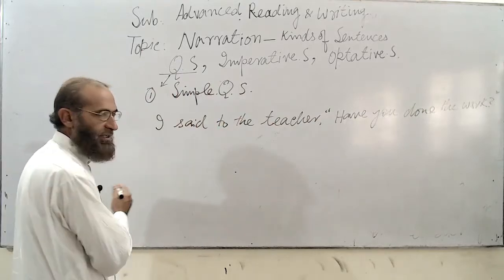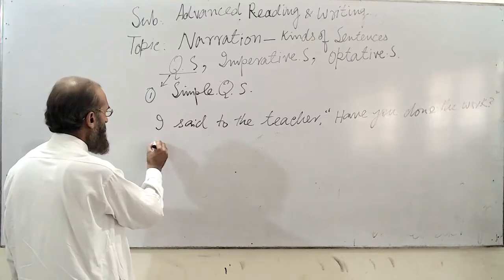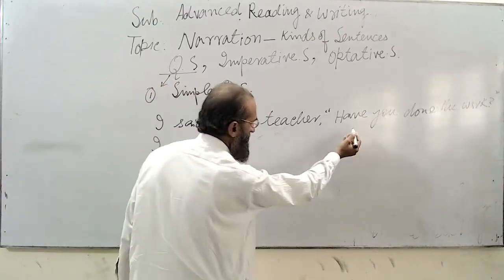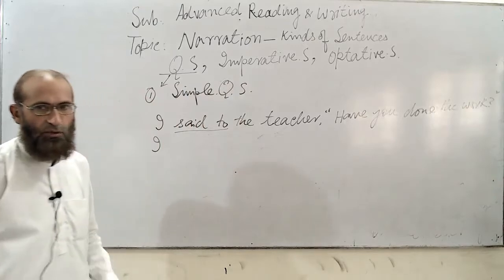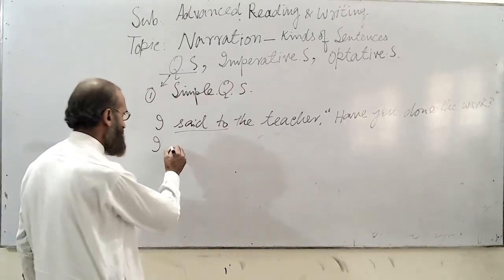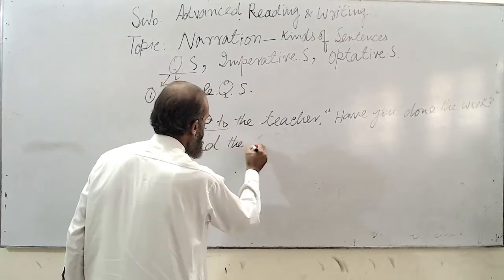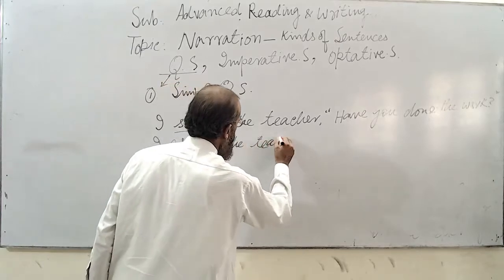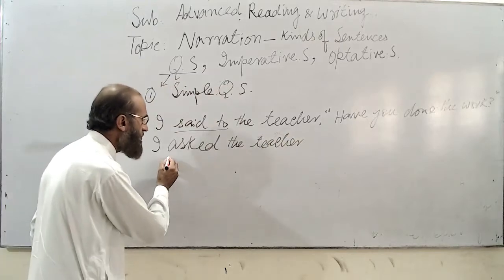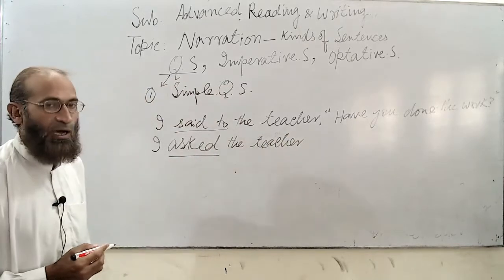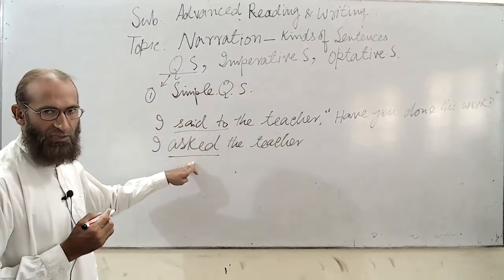The method of changing this into indirect narration is that, because there is a question in this, in place of said to you will have to write the word asked. I asked the teacher. Here you write asked in place of said to, because it shows that there is a question in this sentence.